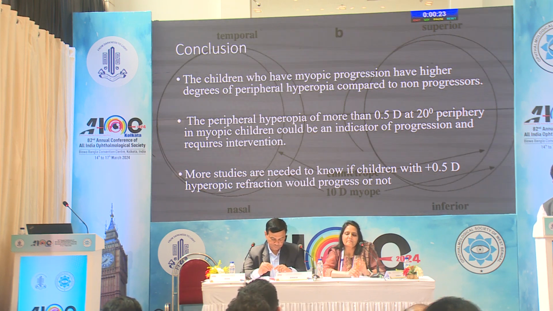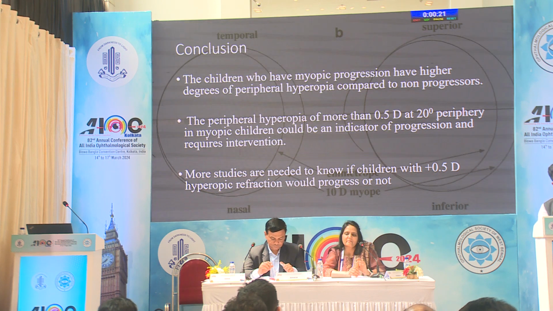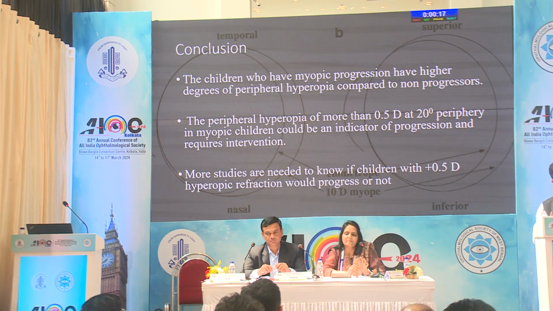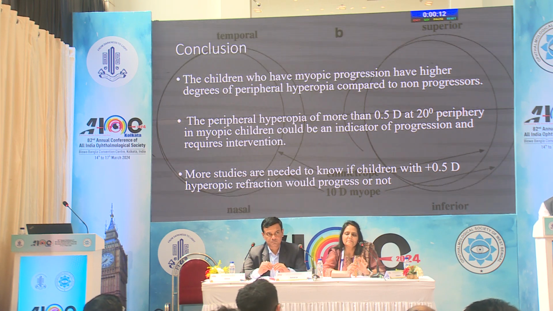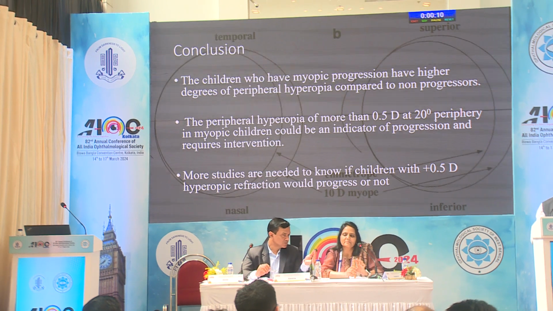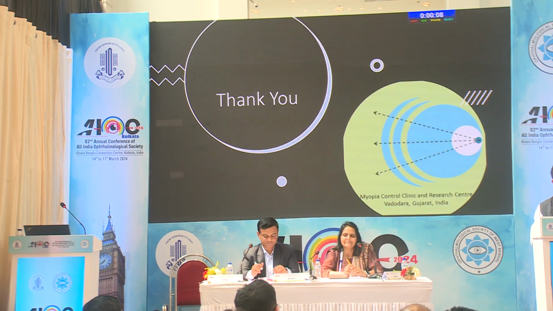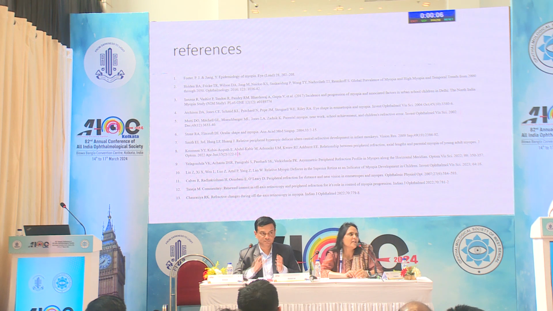So how would it help? It would help if you already know that this is a patient who has come to you, you have done peripheral refraction, and he has more than 0.5 diopter peripheral hyperopia, whether this particular patient will progress or not. That would need more studies. So thank you so much. And these are the references.